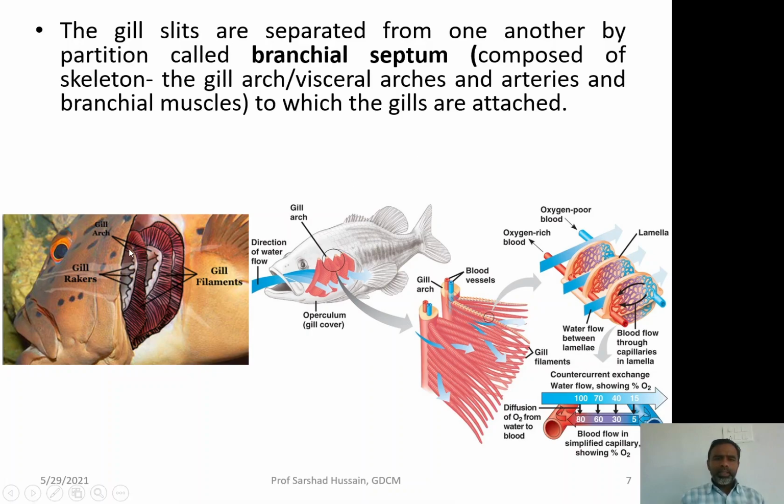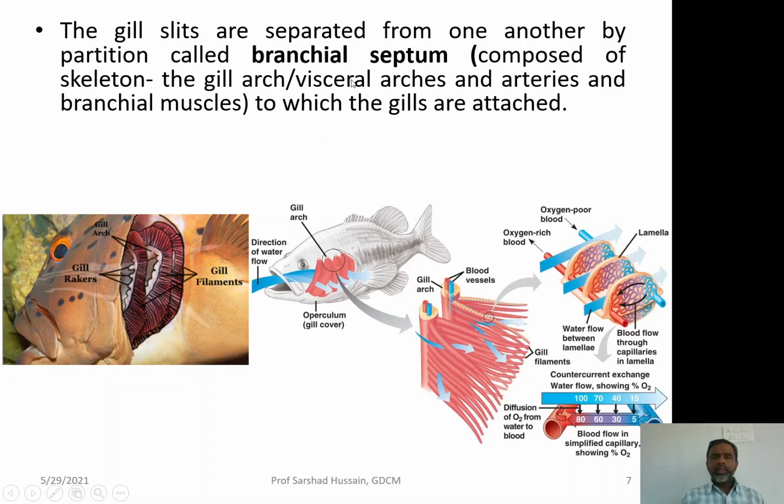Now, one gill and the other gill, then the other gill, the gills are separated from one another by a partition called the branchial septum. You might remember that we have studied the branchial arches. So, the branchial arches are basically the branchial septum. You can see this is a branchial arch, this is another branchial arch, this is another. You must remember, the first branchial arch was forming the jaw, the second was forming the hyoid arch, then the first gill arch, so on and so forth.